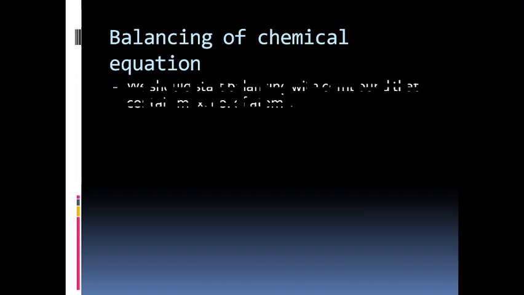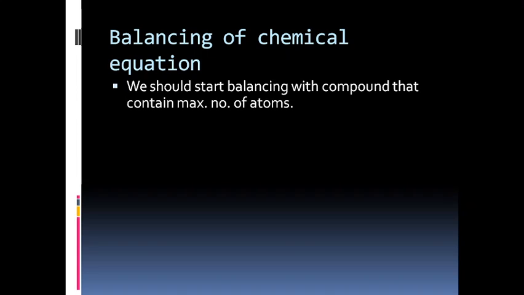The first one is we should start balancing with the compound that contains the maximum number of atoms. So remember this one, the compound having the maximum number of atoms has the most priority for starting the balancing.